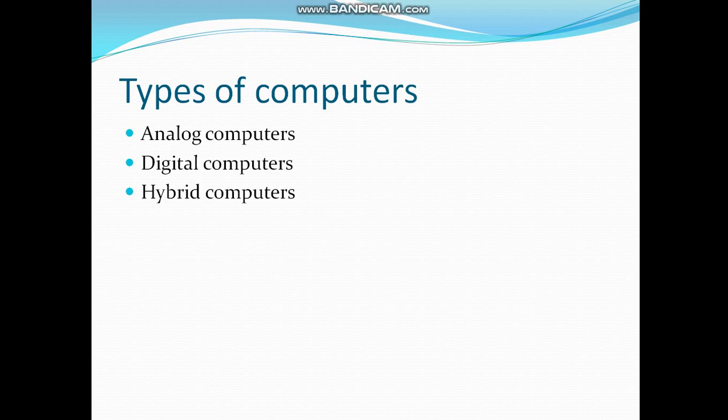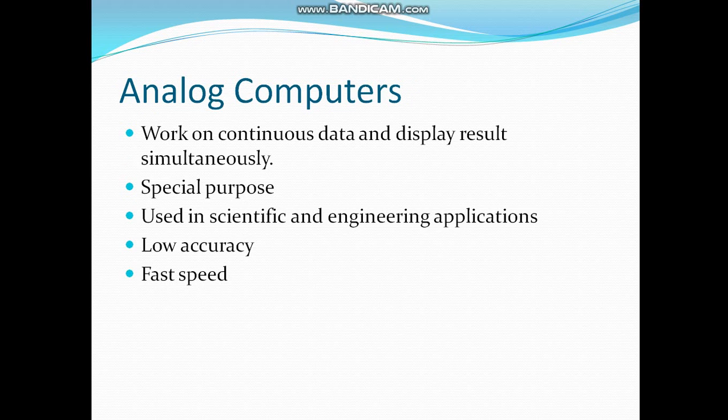Today we will discuss the types of computers: analog, digital, and hybrid. There are three basic types of computers. Analog computers work on continuous input of data and display results simultaneously. They are special purpose, designed to perform some specific task, and they are used in scientific and engineering applications. Their accuracy is less and their speed is fast.